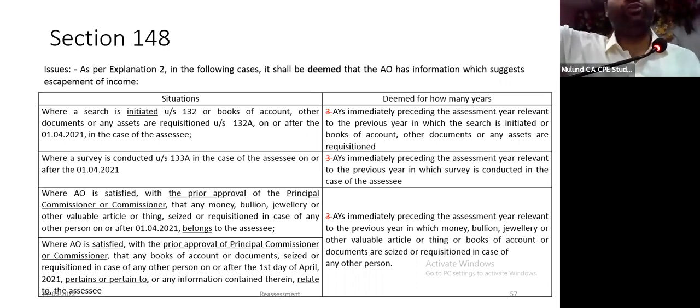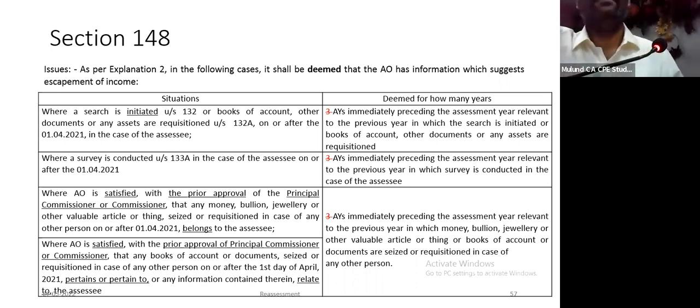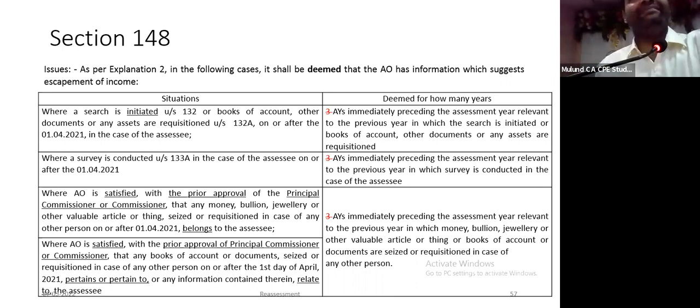We have Delhi High Court, Gujarat High Court on this point. Therefore, they amended the section. Now they say documents, evidence found here either belong to B or any information contained therein relates to B. So ये भले इसका है, but इसके अंदर information मिला है जो B का है. In that situation as well, they can reopen or they can issue notice under 153C. This amendment was with effect from 1st July 2015, if I'm not wrong.